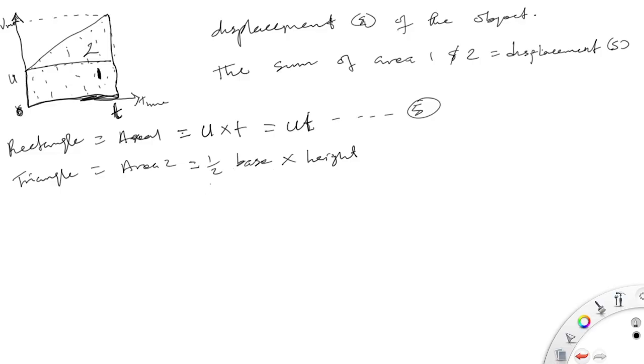So let's now redraw our triangle. I have v meters per second, and we started at our initial velocity u. So we went this way.